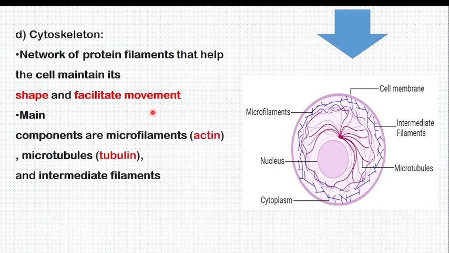So the main components of the cytoskeleton are microfilaments, for example actin in our muscle. There are microtubules, made of tubulin protein. Everything ending in -in is a protein, but not always. There is also another called the intermediate filament, which is here, and they look like this.